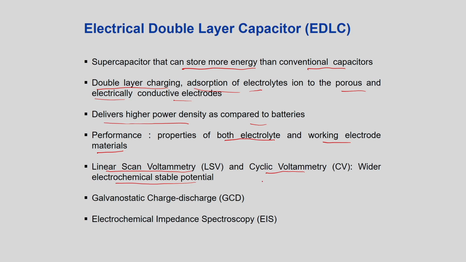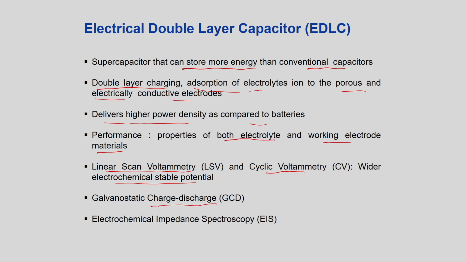Or cyclic voltammetry means you apply a voltage at a particular scan rate and measure the current. Then you will get the range from which voltage to which voltage it is stable. That is called the operating potential window in supercapacitors.